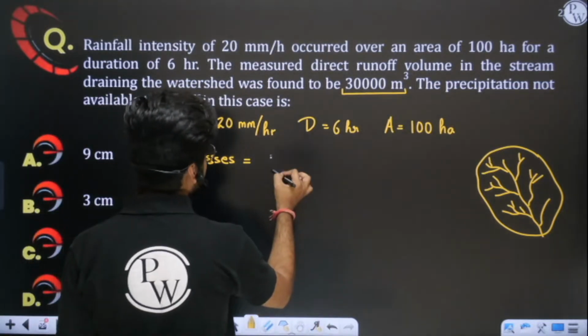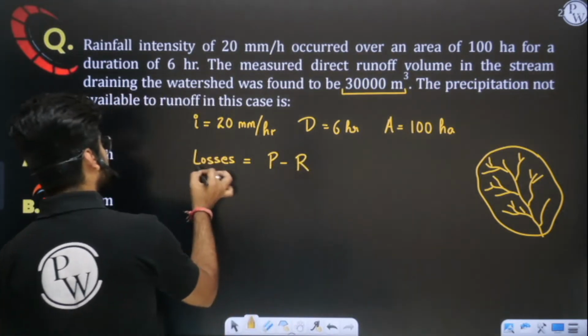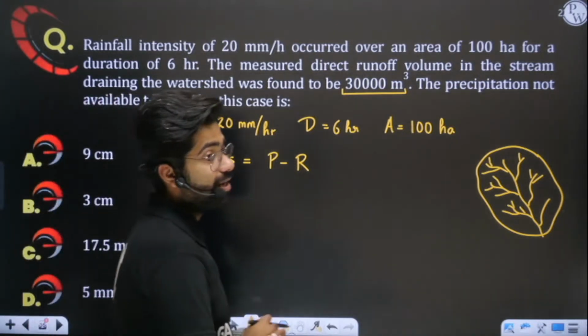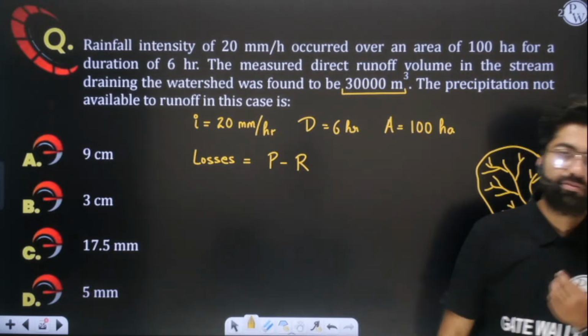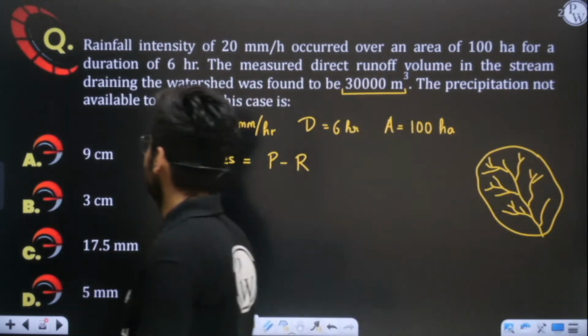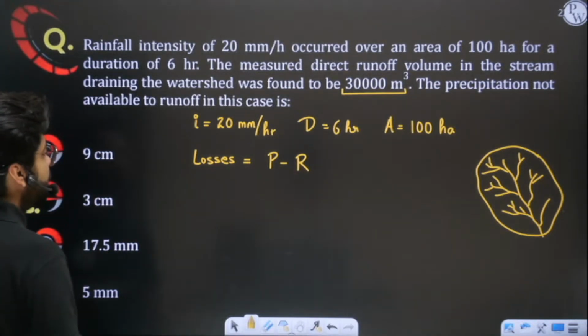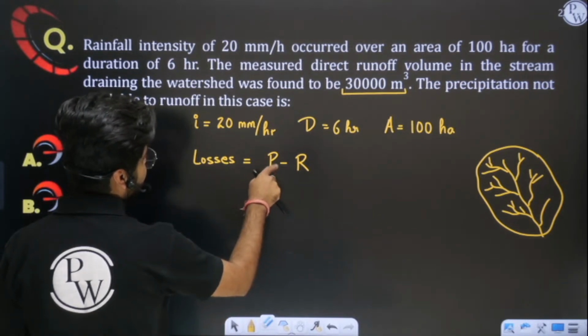So, sir, simply you are saying that out of total precipitation, we have to subtract runoff in order to evaluate the losses. This was our simplified water budget equation. I hope you remember it. Yes or no? So now you have to simply find the losses, which is the demand of this question. See, this is the final equation which we have to use. Now firstly we have to evaluate precipitation and runoff.